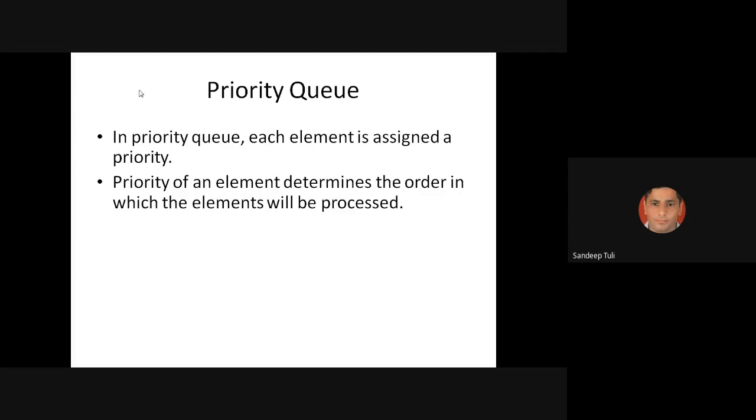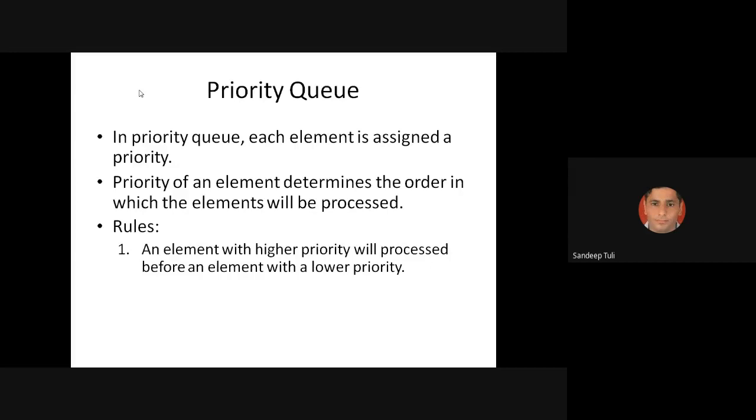Now in a priority queue, every element will be associated with a key value, which is known as its priority, and on the basis of that priority or key value we will perform some operations on that element, whether it is insertion or deletion or whatever it is. There are actually two rules to handle all these things. One is that an element with the higher priority will be processed before an element with the lower priority. That is a very general rule.